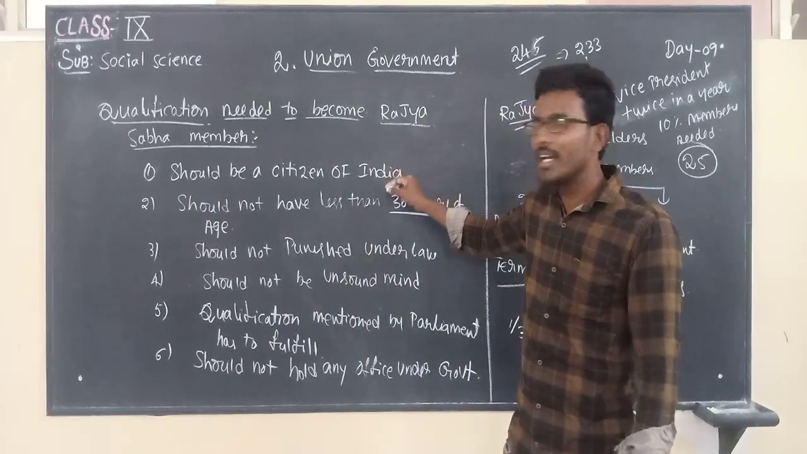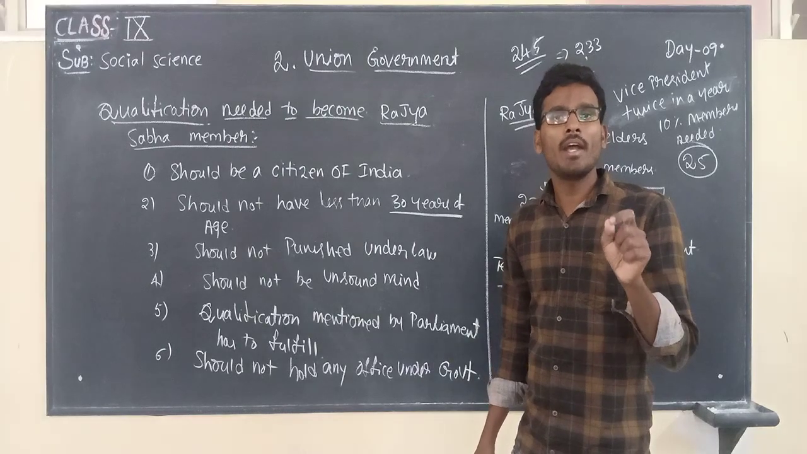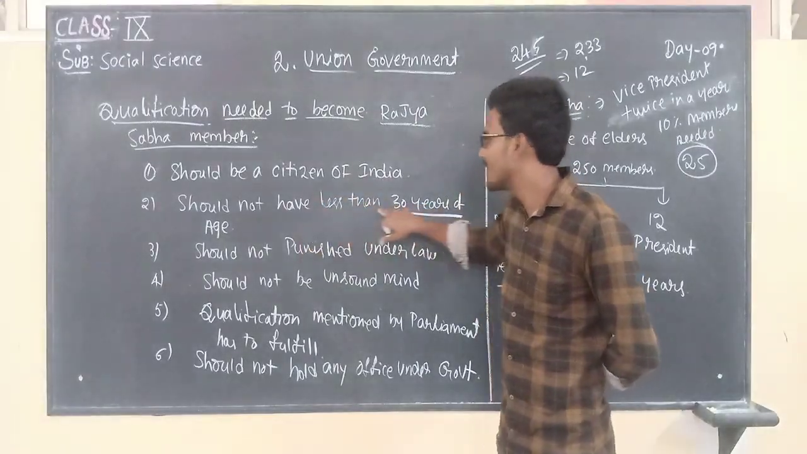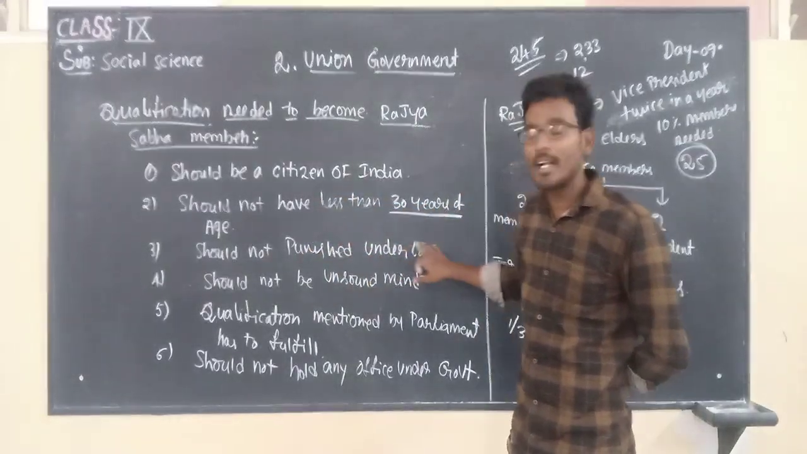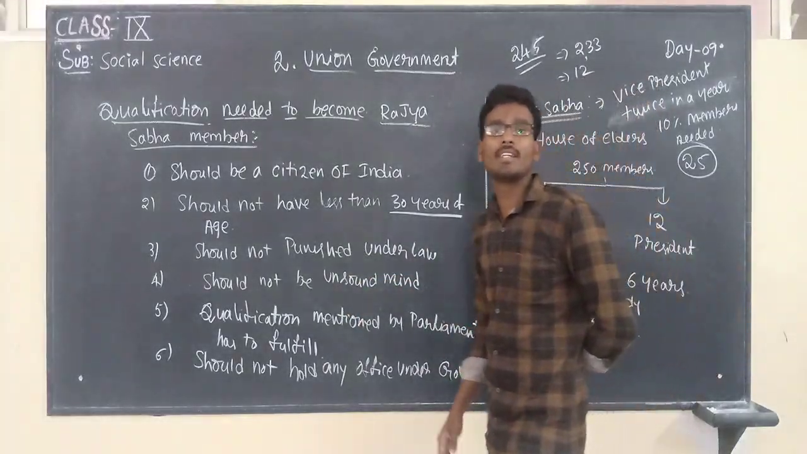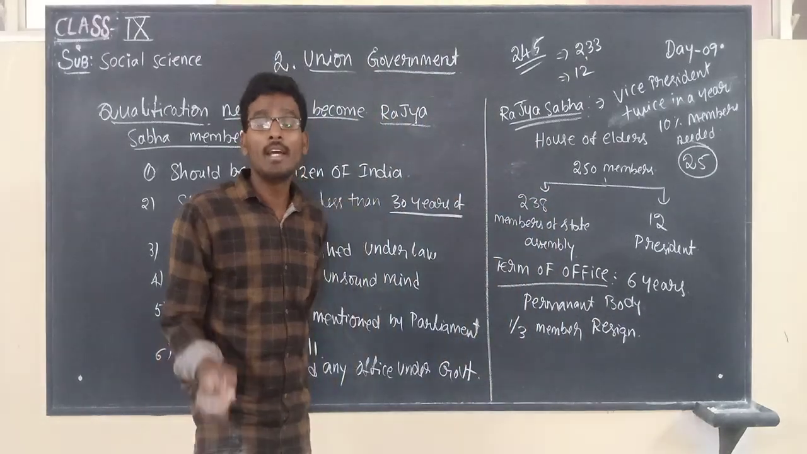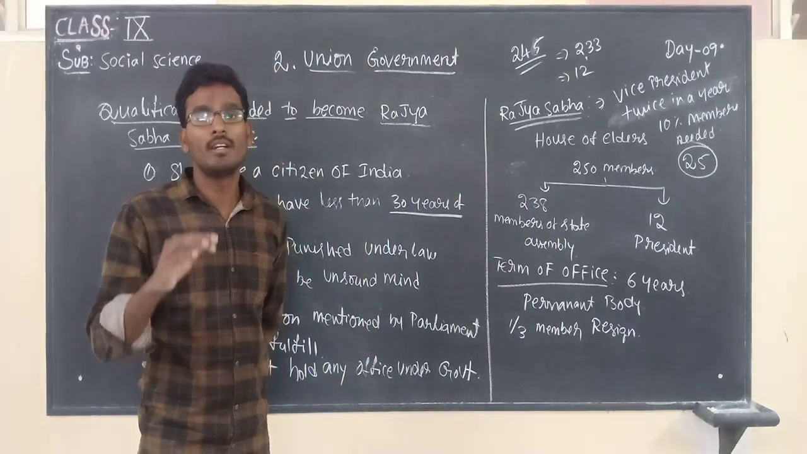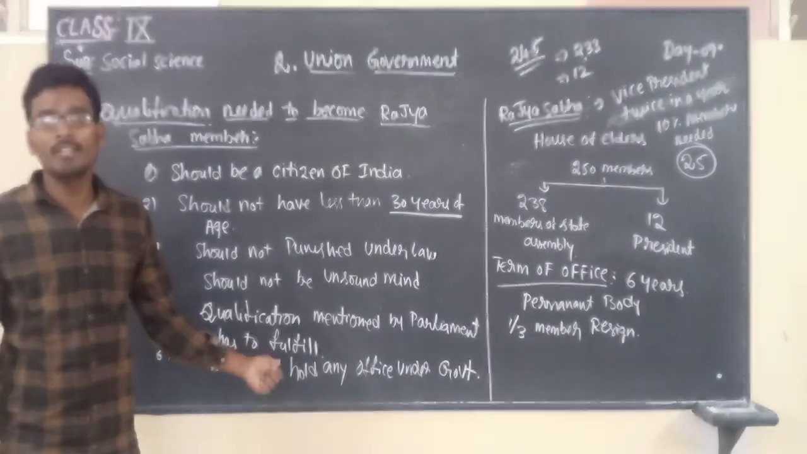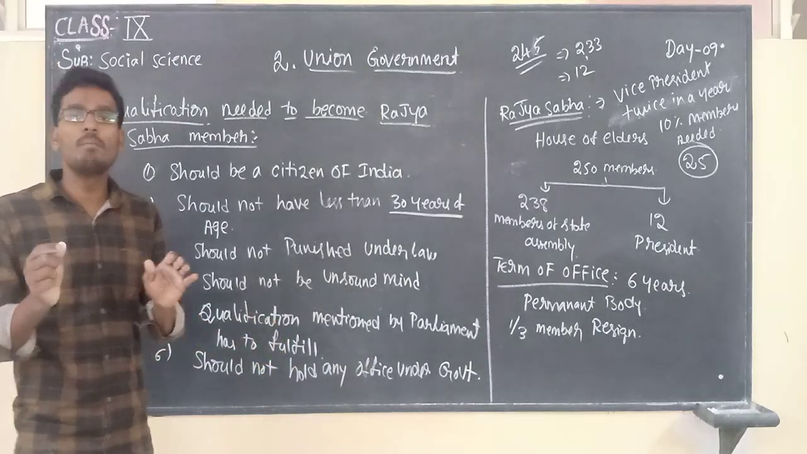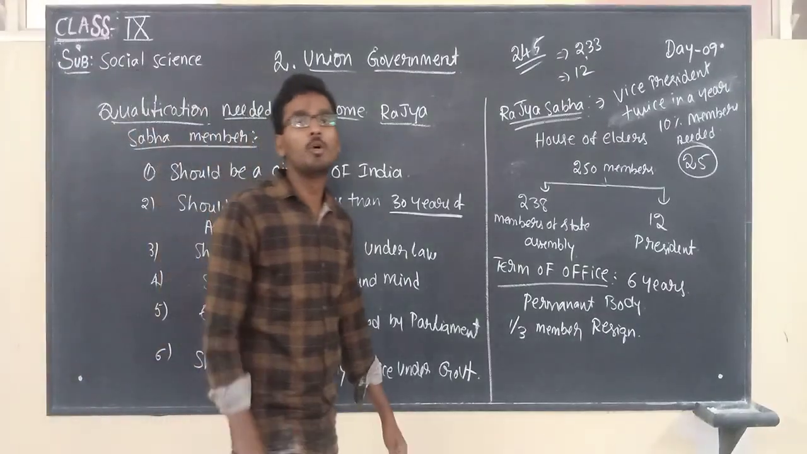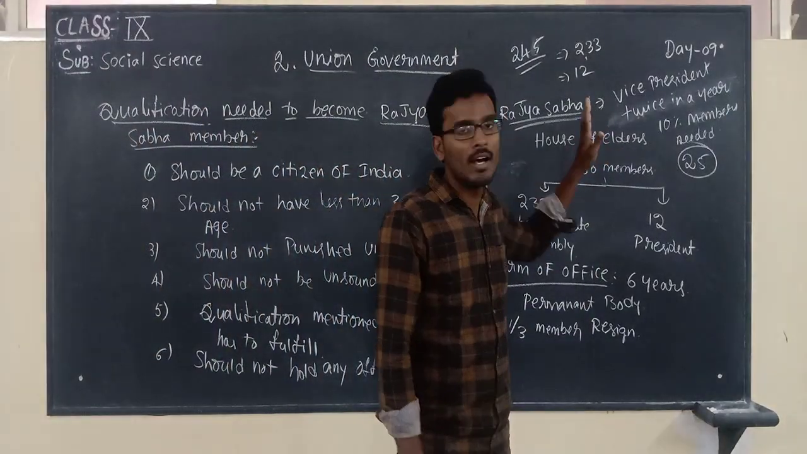So these are the qualifications essential to become a Rajya Sabha member. Should be a citizen of India, should not be less than 30 years of age, should not be punished under law, should not be of unsound mind, and whatever qualifications are mentioned by the Parliament, he has to fulfill regularly. And finally, he should not hold any office under the government. So if any person fulfills all these qualifications, then he is eligible to participate in the elections of Rajya Sabha.